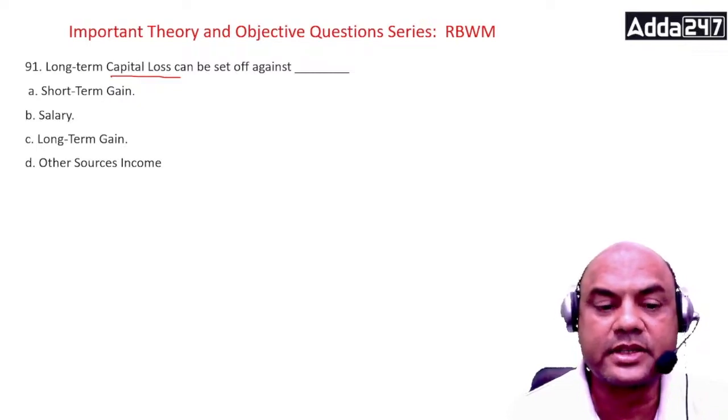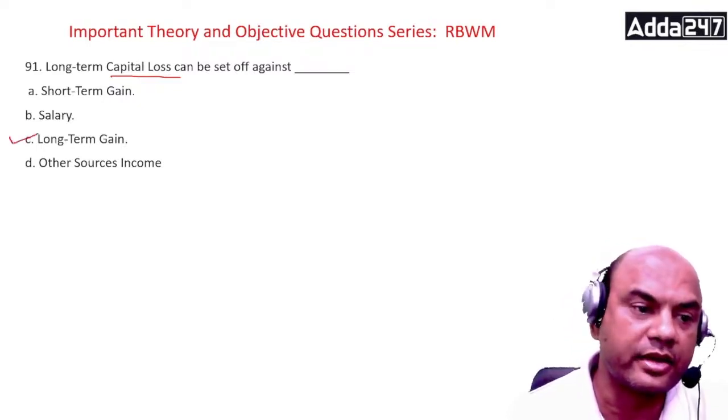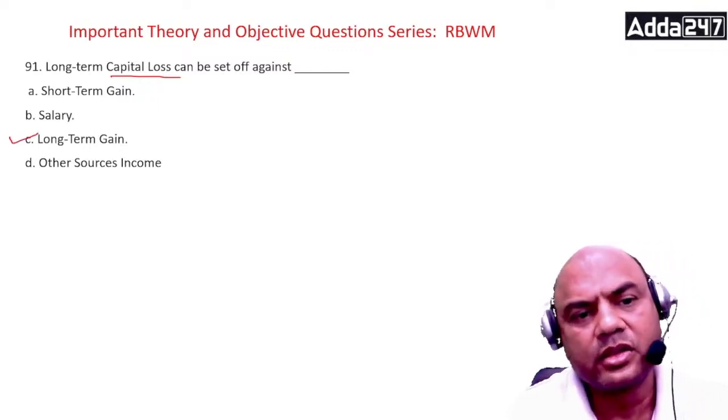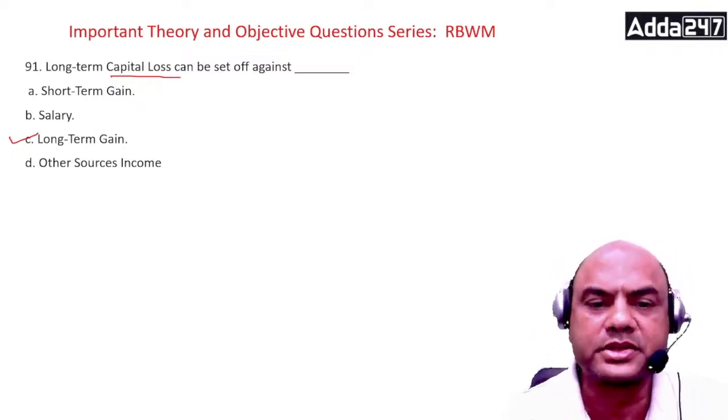Loss can be adjusted against long-term capital gain. See, C is the answer. Correct? Yeah, many of you have typed this correctly. Long-term capital gains only. Now understand, what is long-term capital gain or loss?